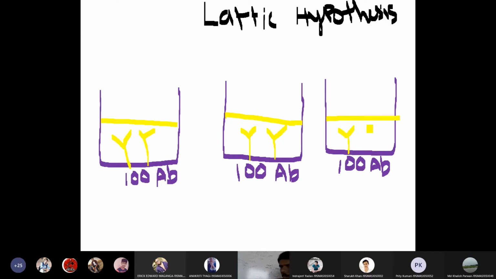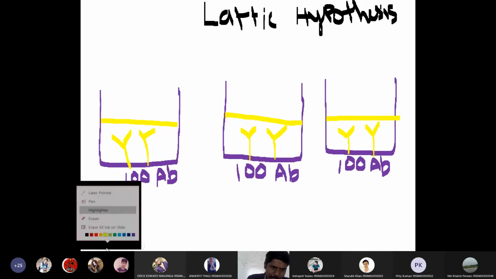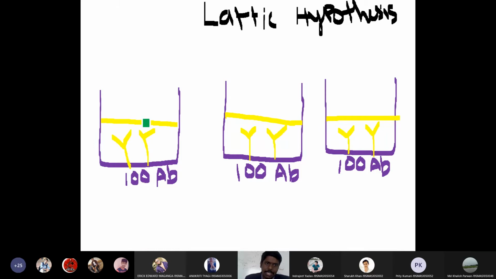Now I will add antigens in increasing concentration. I'm going to add antigens in these 3 wells. Here in this first well I added 20 antigens. Then in the second well I added 100 antigens.